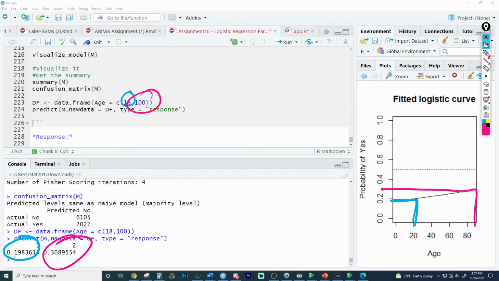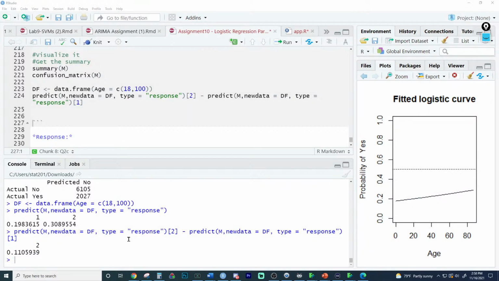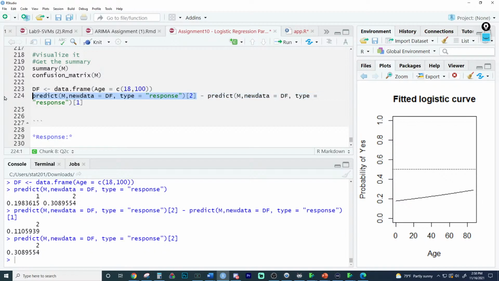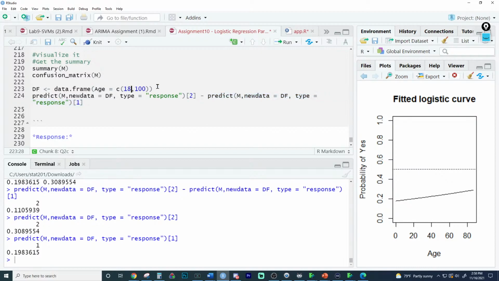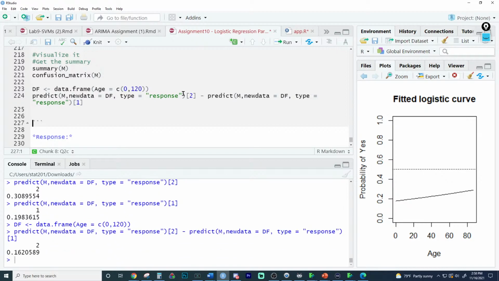And we could actually find it mathematically if we really want. We go here to predict 2 minus predict 1. We take these two and get the differences. So that's the difference between these. We've now solved for the difference between an 18-year-old's probability and a 100-year-old's probability. This was the second person's probability, and this was the first person's, and we're just seeing what the difference is. We could go crazy right here and say, okay, maybe people at 0 could donate up to 120, like the oldest person. And we're only getting differences of this.